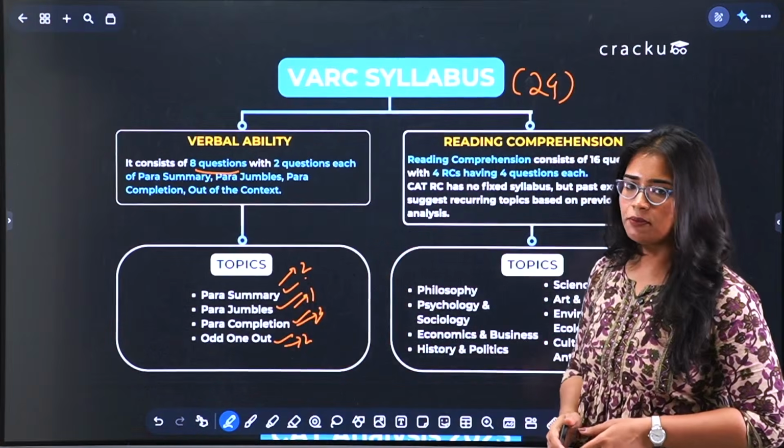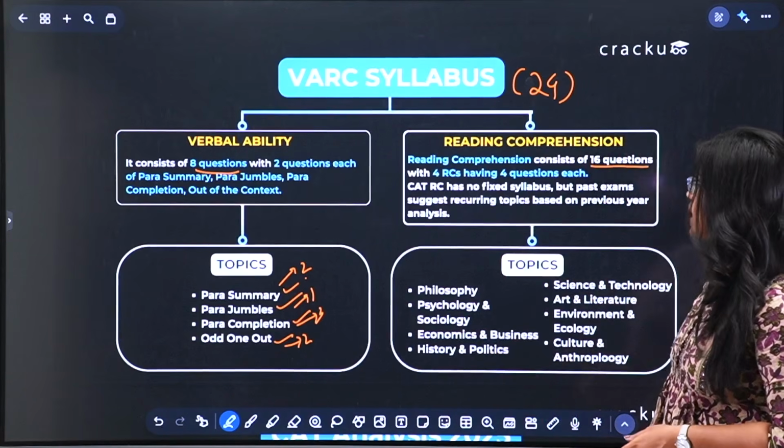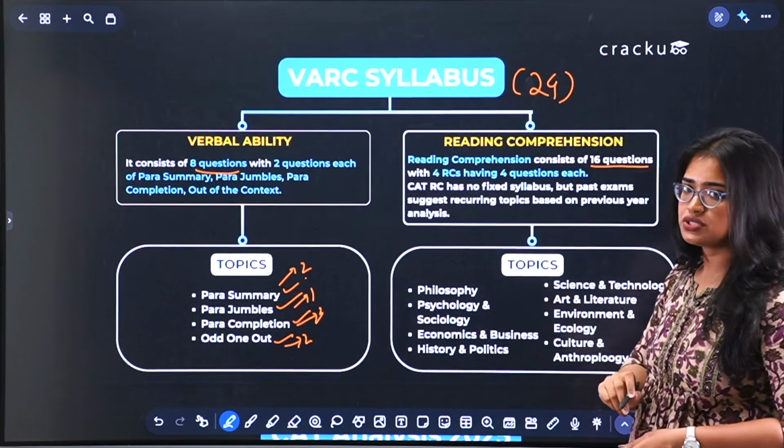Now moving to reading comprehension. Your reading comprehension consists of a total of 16 questions, that is 4 RCs having 4 questions each.